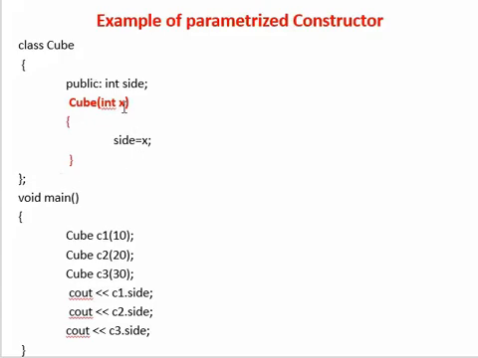While creating the objects of the class in the main function, we have to pass the value. For example, in this program, we create three objects of the cube class: C1, C2 and C3. In each object, we pass the parameter. For example, in the C1 object, 10 is passed, in C2, 20 is passed, and in C3, 30 is passed. So this is your parameterized constructor.